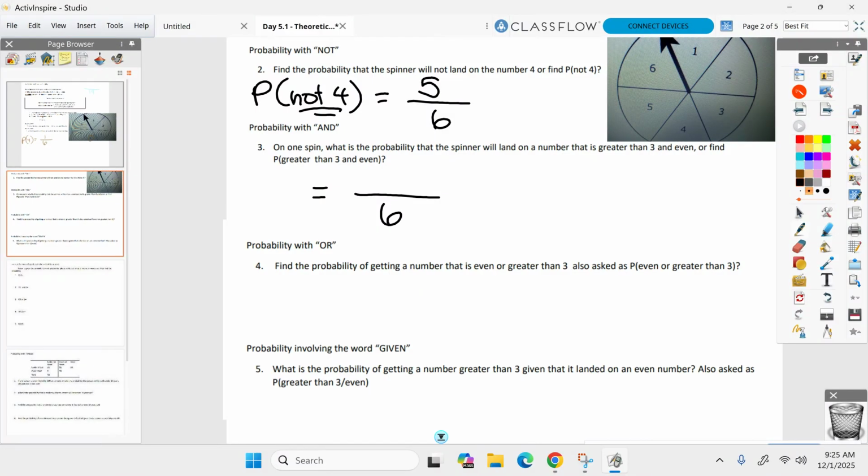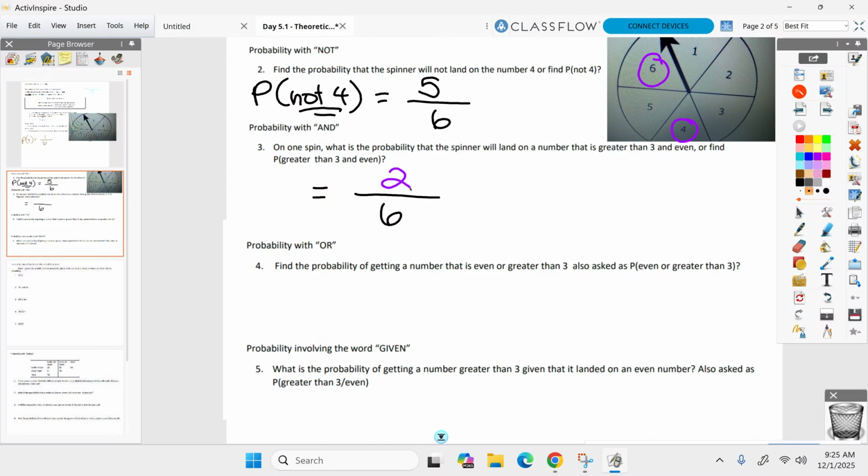All right, so it's got to be greater than 3 and even. So I'm going to go through my choices right now. You tell me if they count or not. Can I count 1? No. 2? No. 3? 4? Yes. Greater than 3 and even. How about 5? No. Nope. 6. Okay, so how many of them were there? 2. 2 out of 6.